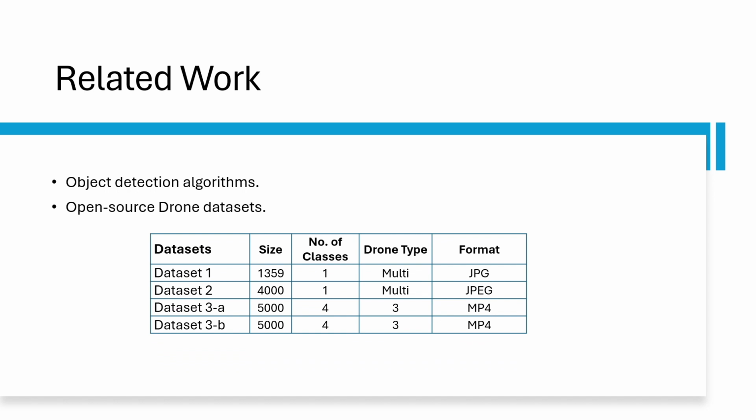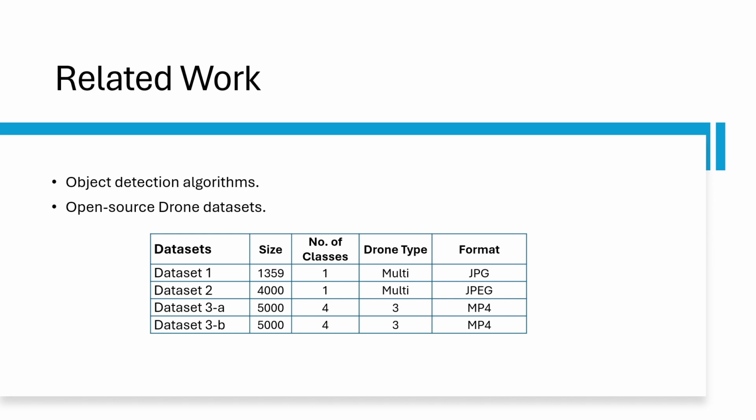As shown here in the table, there are 3 open source drone datasets that were considered during this study. The first dataset consisted of 1,359 images of drones as well as some noise images. The drone type in this dataset was not specified, and the dataset had multiple types of drones. The second dataset consisted of 4,000 images of drones and some noise images that included drone-like images and non-drone images. The drone type in this dataset was not specified. The dataset had multiple types of drones.